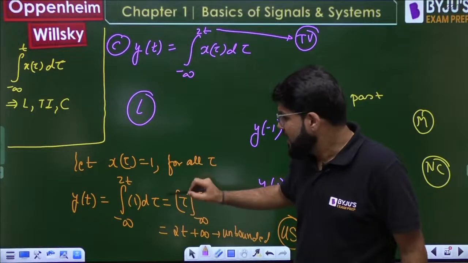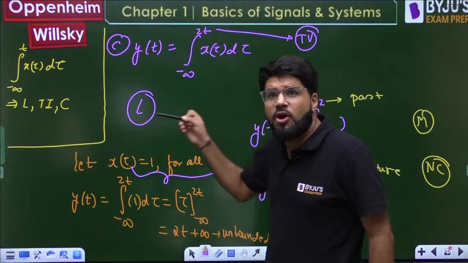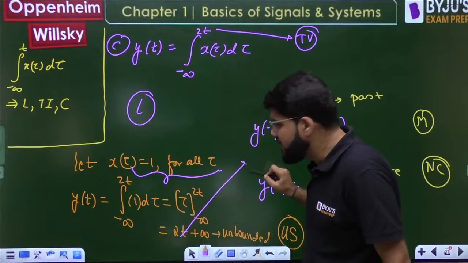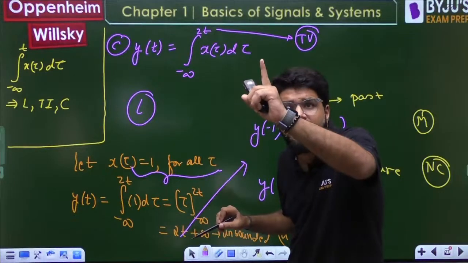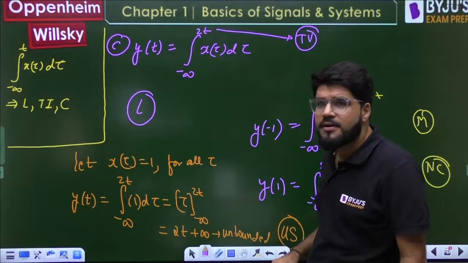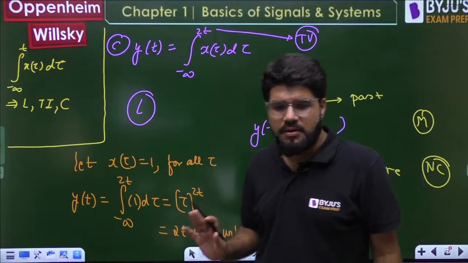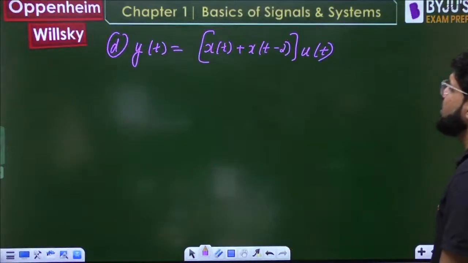See, input is finite for all values of time. Output should also be finite for all values of time. But if the time keeps on increasing, output will go in the increasing unbounded zone. So then also unstable. Integral will be unstable. Done.